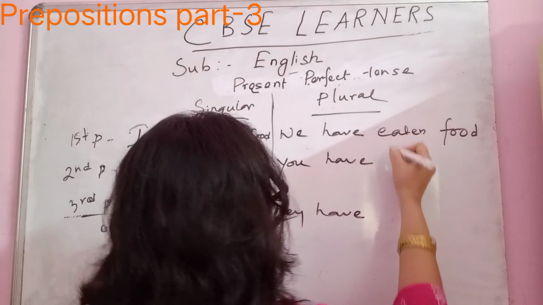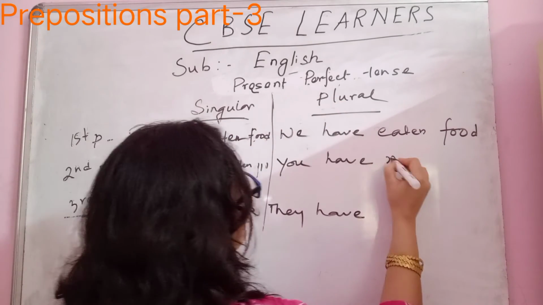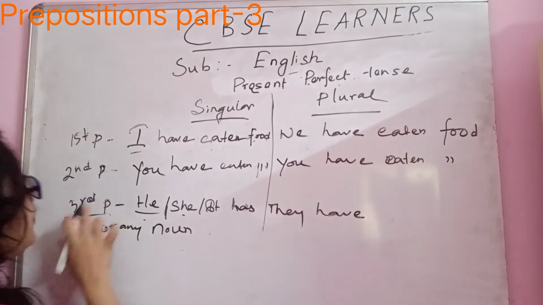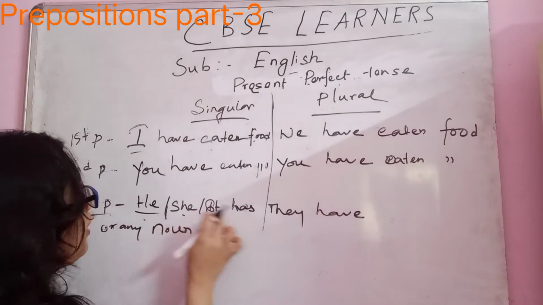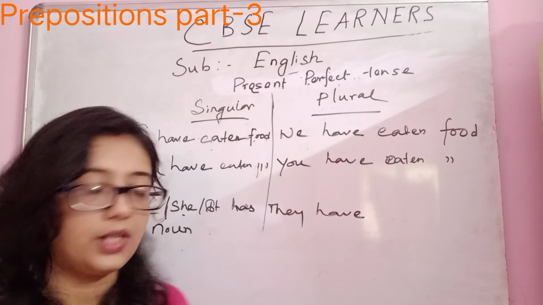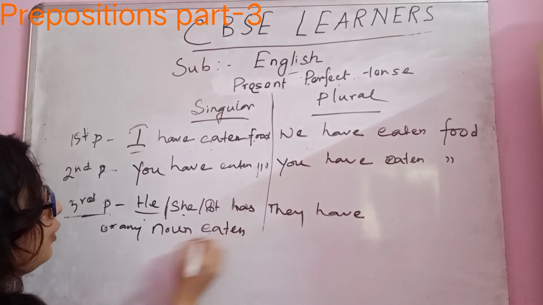The object will be same, right? You have eaten food in second person plural number. Third person singular number, he, she or it has eaten food. This will be the same past participle form only. Don't confuse.